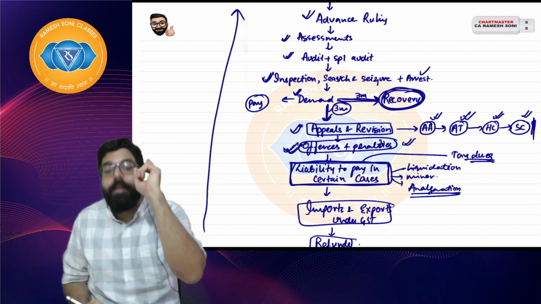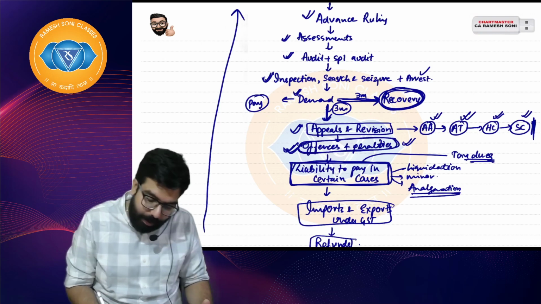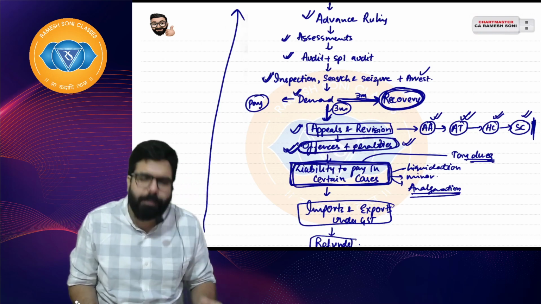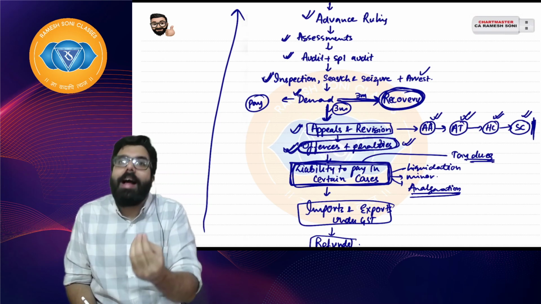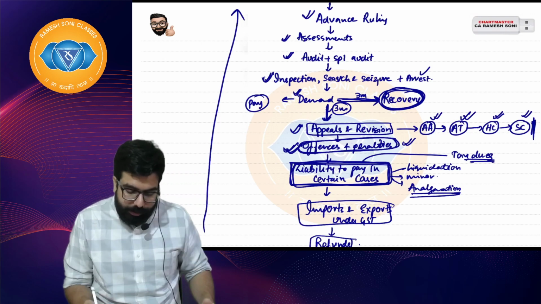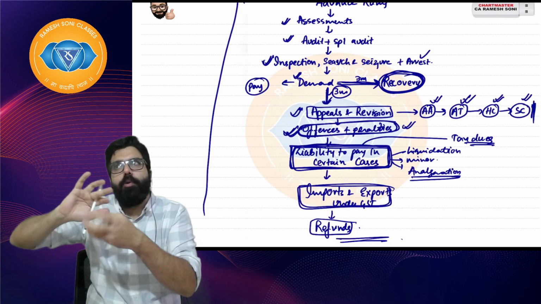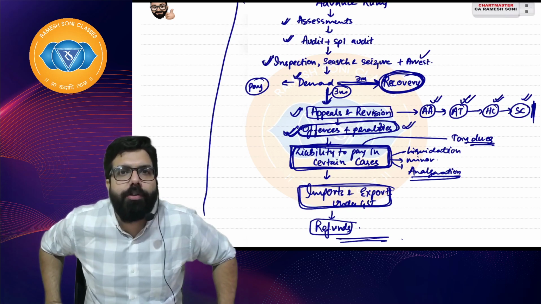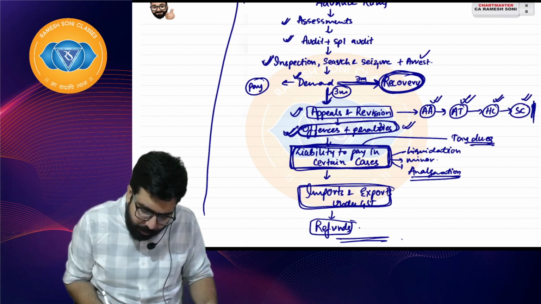Department can start recovery, and then to maintain all the laws, the offenses and penalties chapter is there. Liability to pay in certain cases means certain special scenarios, who will make the payment, who is liable to pay, that is told in this chapter. Then we will be learning about import and export. When you import or export some goods, what are the consequences under GST, we will learn in this chapter. Then you have one chapter of refunds.